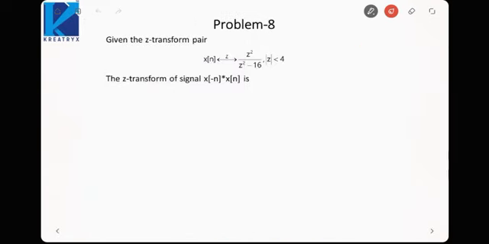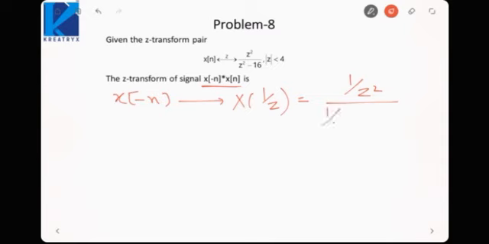In the next problem, we have been given a Z transform pair x[n] equal to X(z). We need to find Z transform of the signal x[minus n] convolved with x[n]. First let us see what happens when we take x[minus n]. It would be X of 1 by z. It is equal to 1 by z square over 1 by z square minus 16. I have replaced z by 1 by z. So it is equal to 1 upon 1 minus 16 z square.